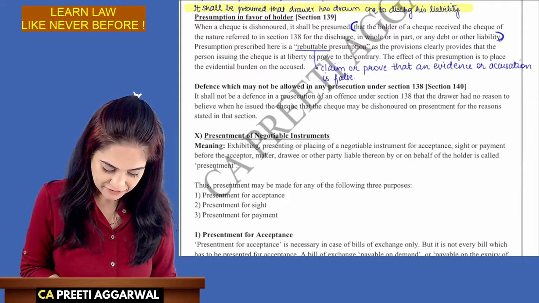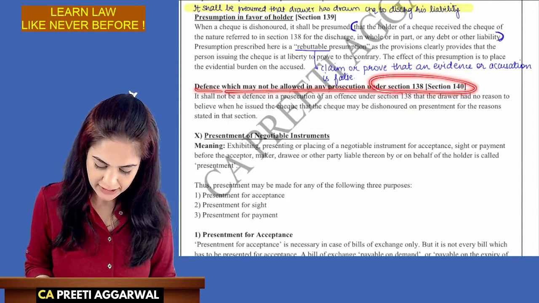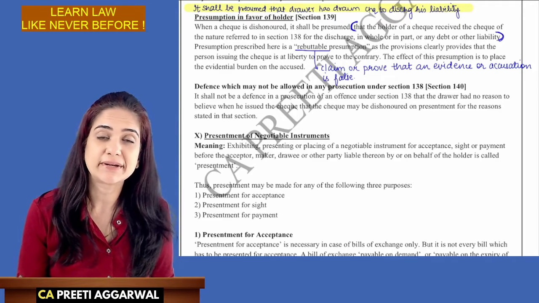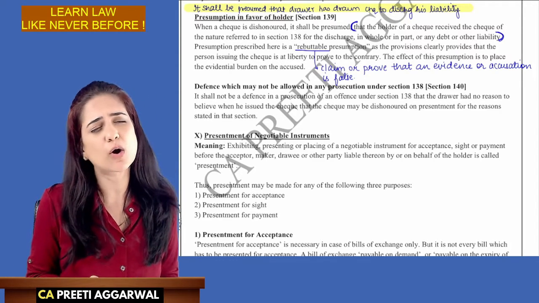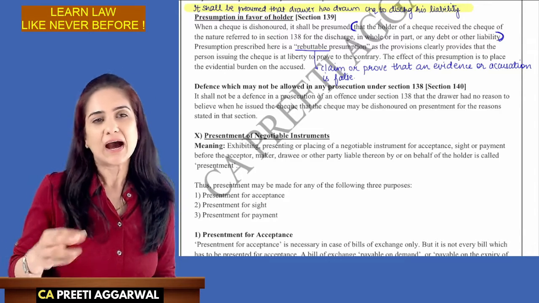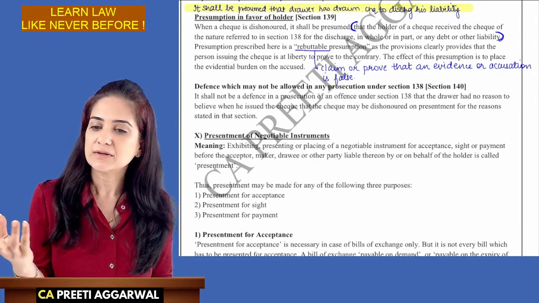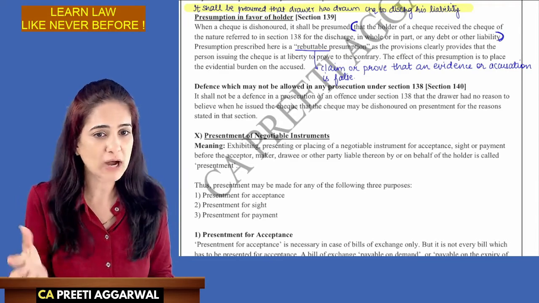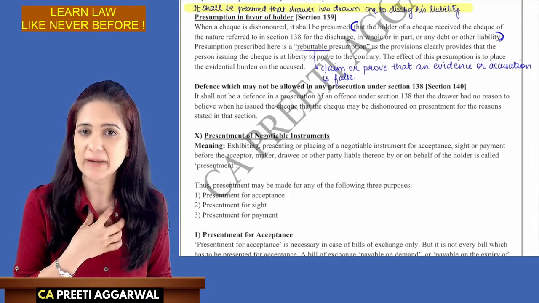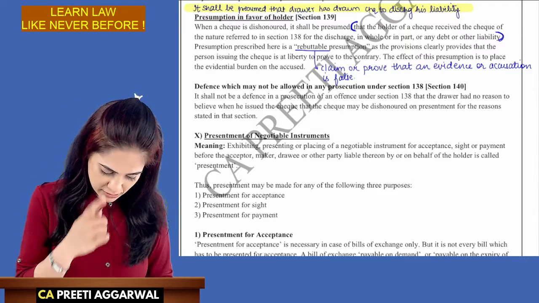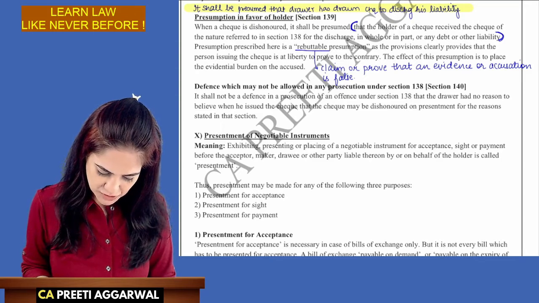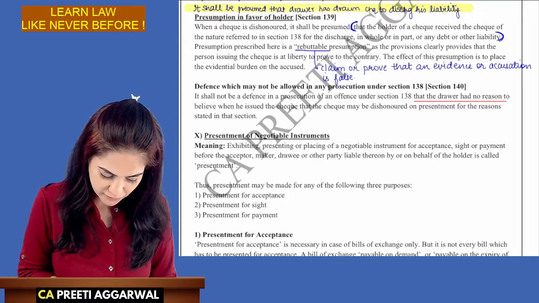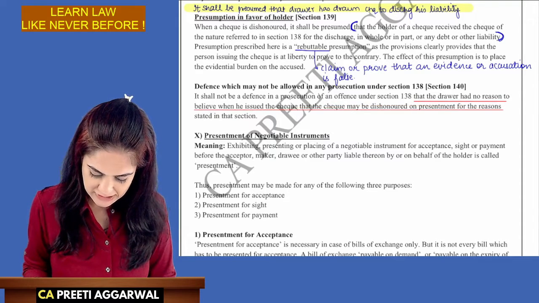Now, no defense will be allowed under section 138. You cannot say, oh, I was not well, that is why I didn't have sufficient funds in my account. I forgot that I had issued a check. Like, I cannot tell the bank that, arey, you should have reminded me before the EMI was deducted. I forgot, or I was out of station. No, I had to pay the penalty. Section 138 applied to me. So, it shall not be a defense in prosecution under section 138 that the drawer had no reasons to believe when the check was issued that it will be dishonored for the reasons stated in the section.